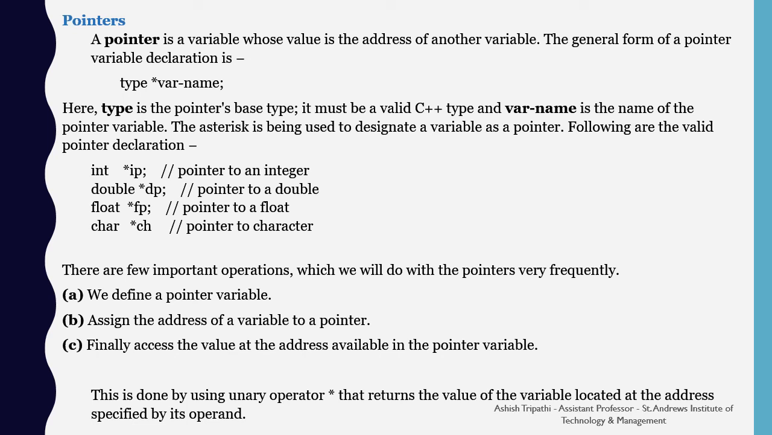There are a few important operations which we will do in the pointer very frequently. Likewise, we define a pointer variable, assign the address of a variable to a pointer, and finally access the value at the address available in the pointer variable. This is done by using the unary operator asterisk that returns the value of the variable located at the address specified by the operand.